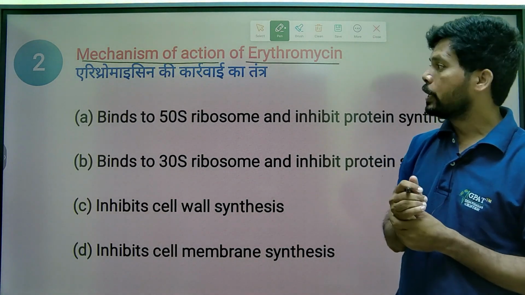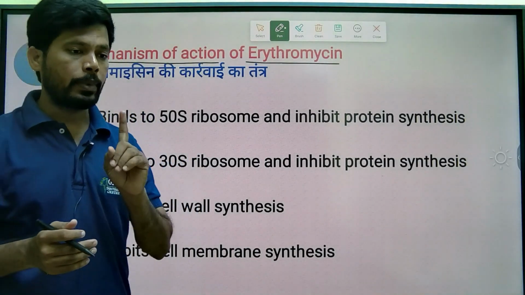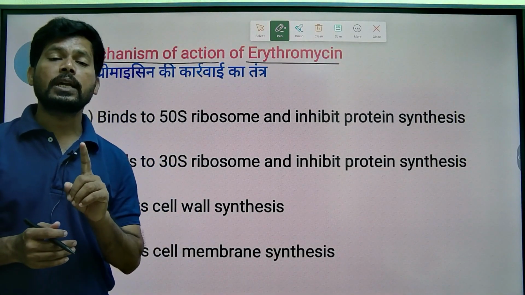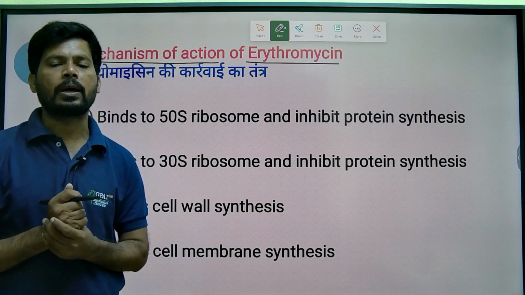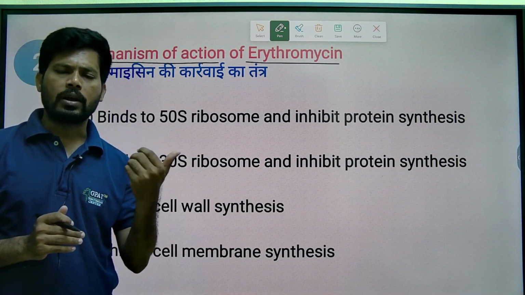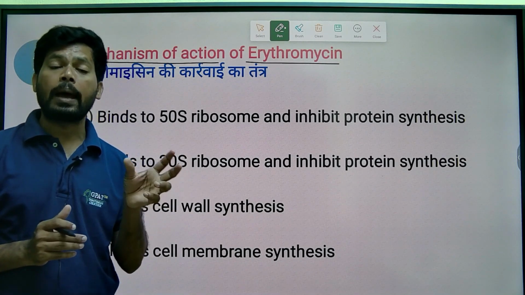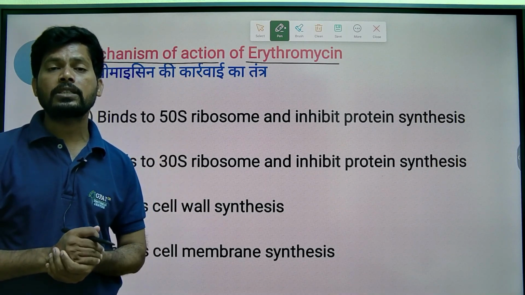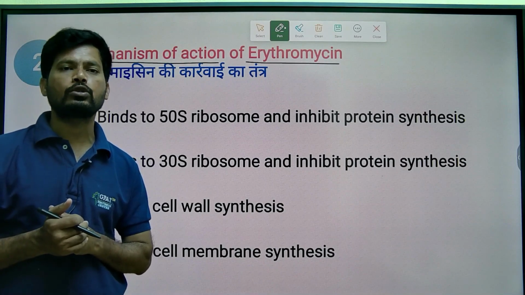It is also a protein synthesis inhibitor. Aminoglycosides and tetracyclines bind to 30S ribosomal subunits in bacteria, while other macrolides, chloramphenicol, and most remaining protein synthesis inhibitors act by binding to 50S ribosomal subunits.